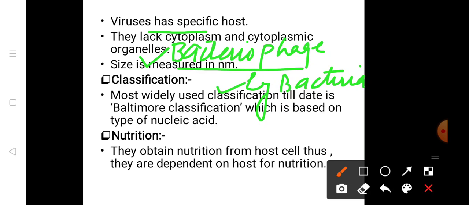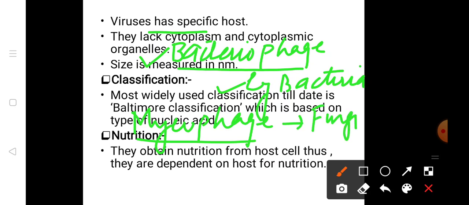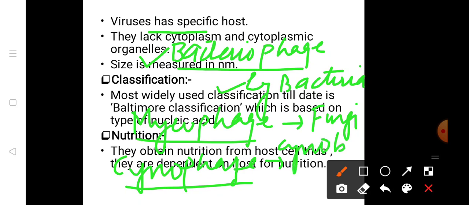Another example I can give is mycophage. Phage means virus. This is the virus that can infect a host such as fungi. In this way, another example I can give is cynophage. Cynophage is the virus that can infect the cyanobacteria.